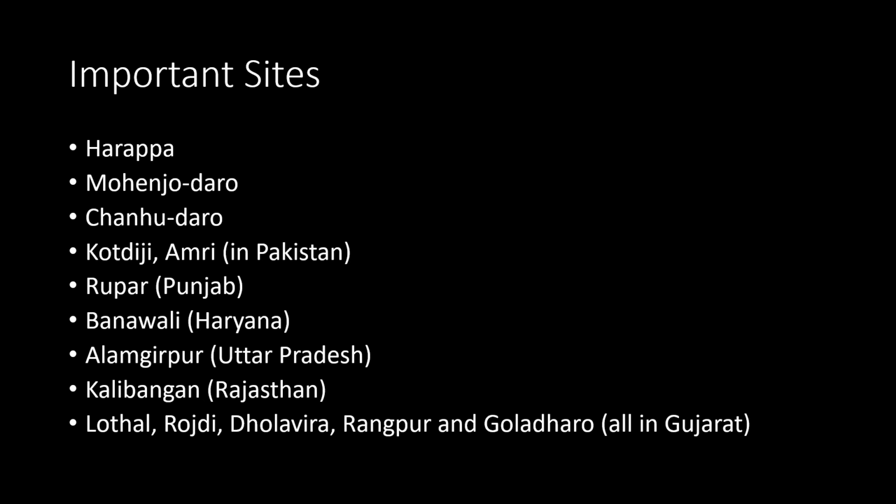All these cities are in Gujarat. So these were the major cities of Indus Valley civilization.